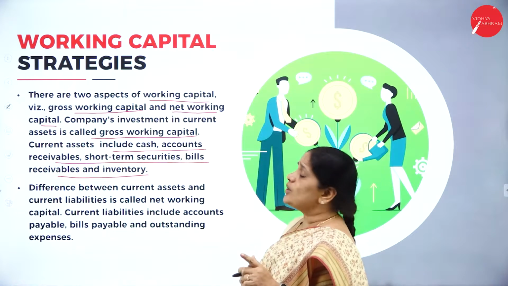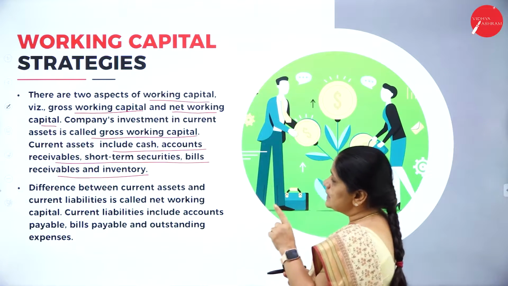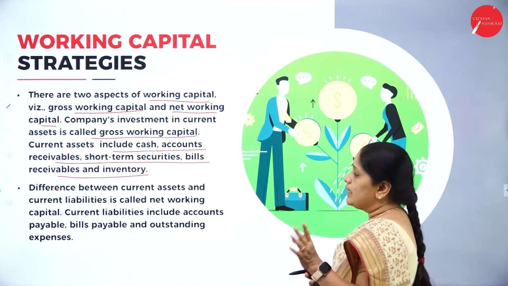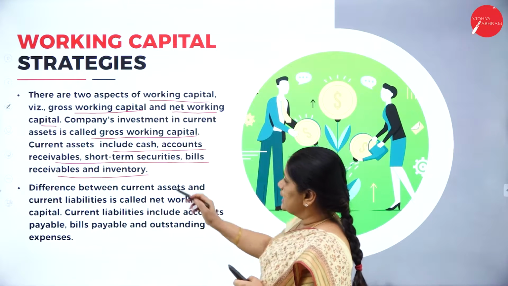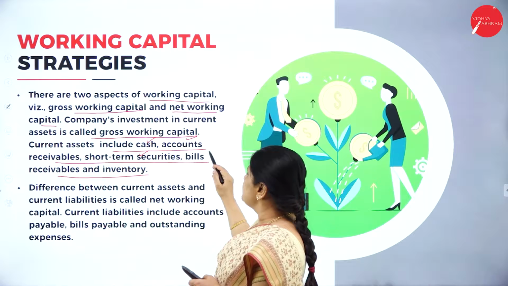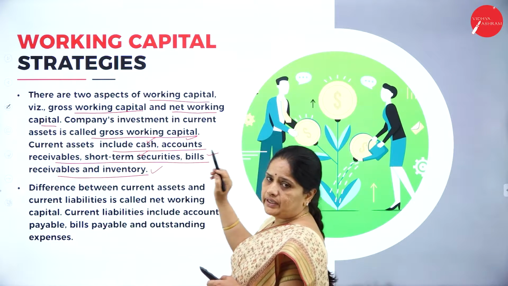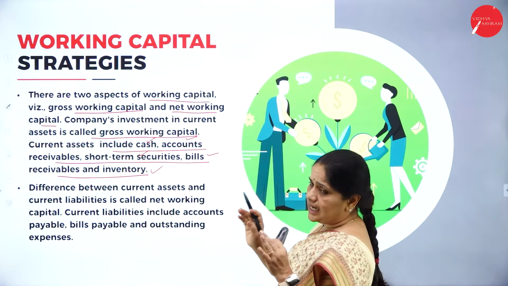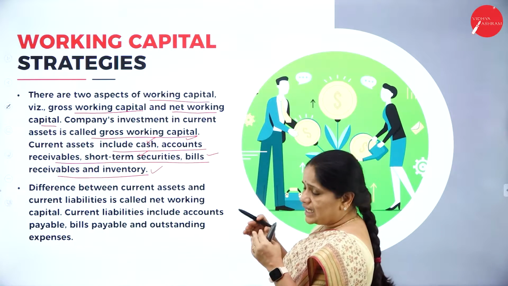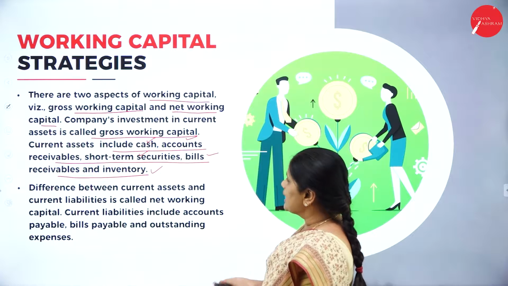Now, what do we mean by gross working capital? It is the investment of the company in the current assets of the company. We all know that the current assets include cash, accounts receivable, short-term securities, bills receivable and inventory. They all form the current assets, and any investment we make in the current assets will comprise the gross working capital.